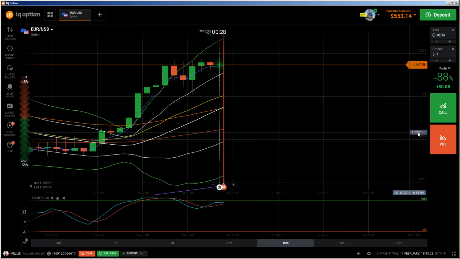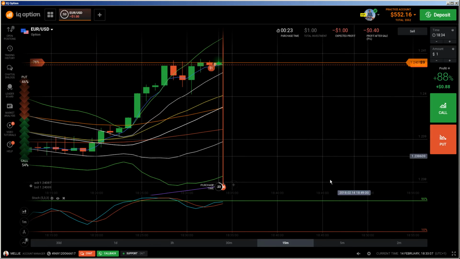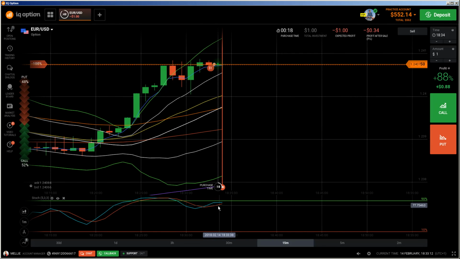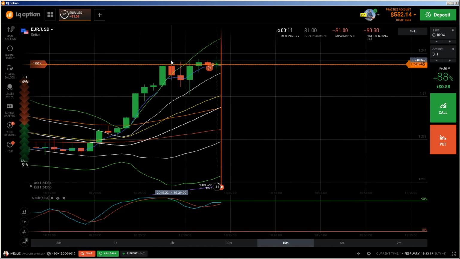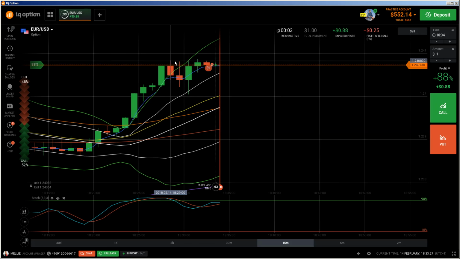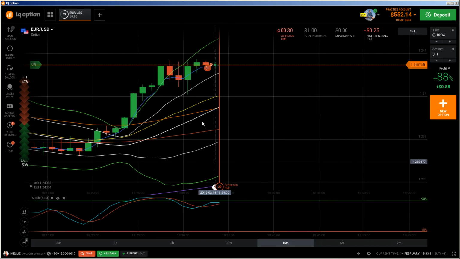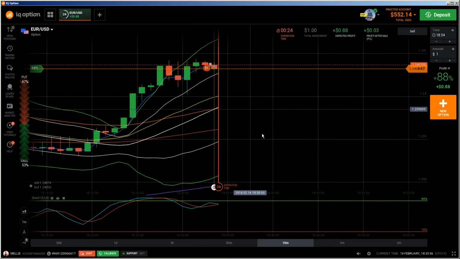We are doing everything on candlestick analysis. And I'm going to do a put now. Yes, I'm going to do a put now because I see that this line will be crossing this line here on this level, and this candlestick here is telling me that the price will go down because we have some kind of strong resistance here. This is the reason why I did a put, because I understand here is a strong resistance, and this line will be crossing with this line here. And I'm pretty much sure that this will go down further now.